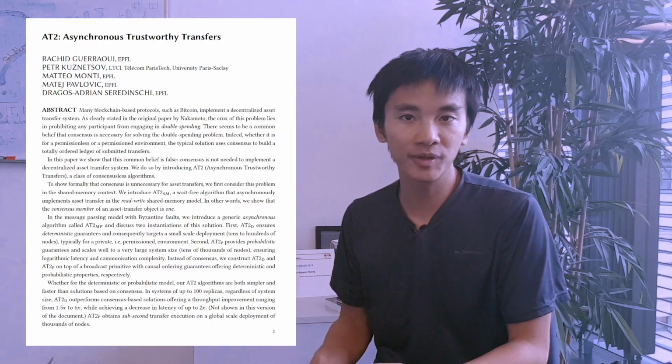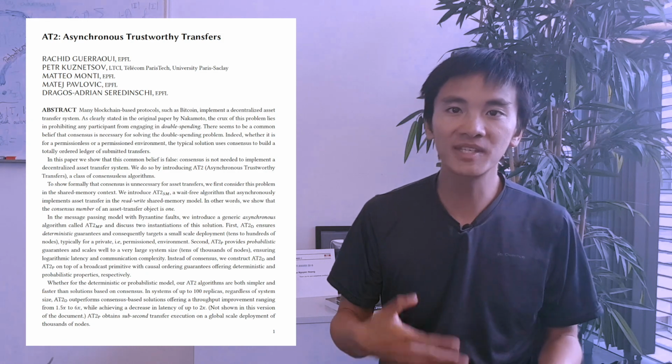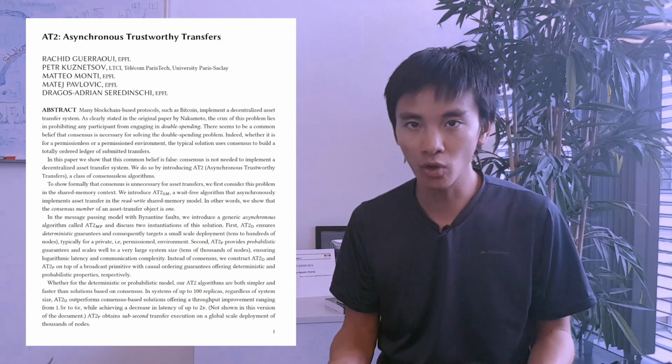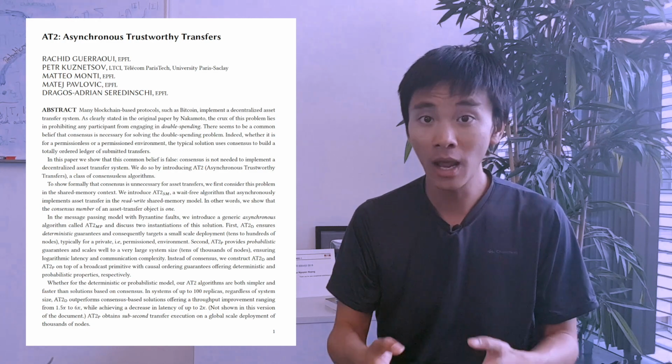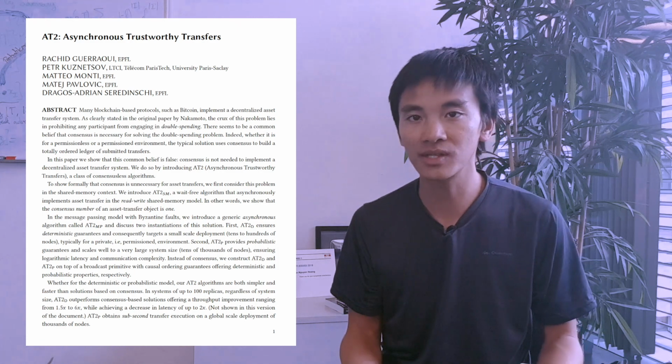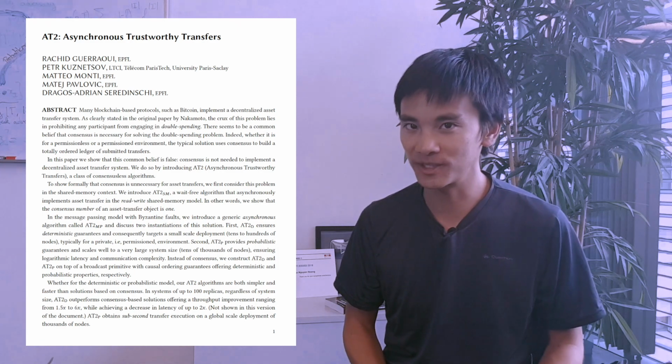Now, there is a big caveat to the solution we described in this video, as it works for a limited number of participants, let's say hundreds or thousands, because for each transaction, I have to communicate with, let's say, most of them. And if I would have to communicate with 1 billion of others, that would be very expensive. But it turns out that Matej Pavlovic and his co-authors also found a way to transform this quorum-based, highly efficient cryptocurrency protocol into a sampling-based, highly efficient and very scalable cryptocurrency protocol that should work for billions or trillions of users. But more on this another time.